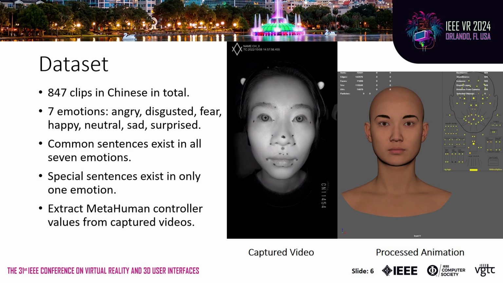To address this issue, we proposed a new AudioRig dataset recorded in Chinese. It contains 847 clips for 7 emotions in total. Each emotion contains 2 types of sentences: special sentences that appear only once in this emotion, and common sentences that appear in every emotion. After capturing videos, they are processed to extract corresponding metahuman controller values for each frame. Here is an example of processed data.